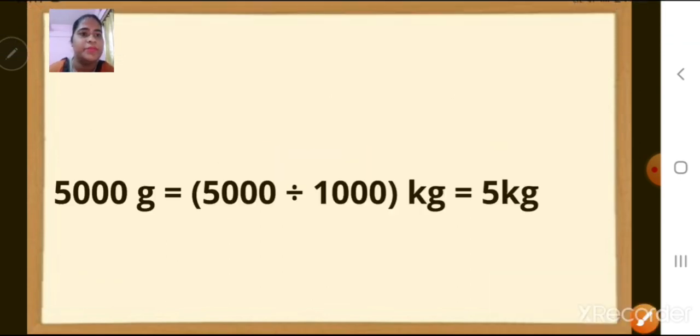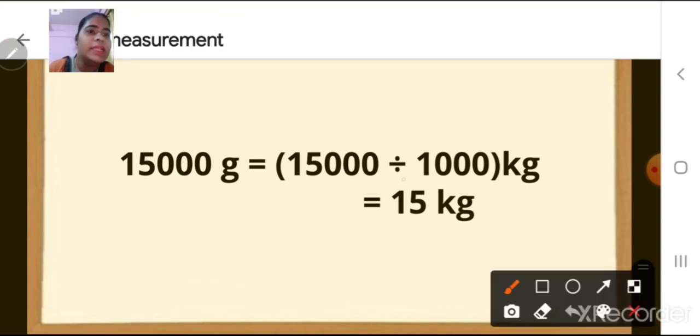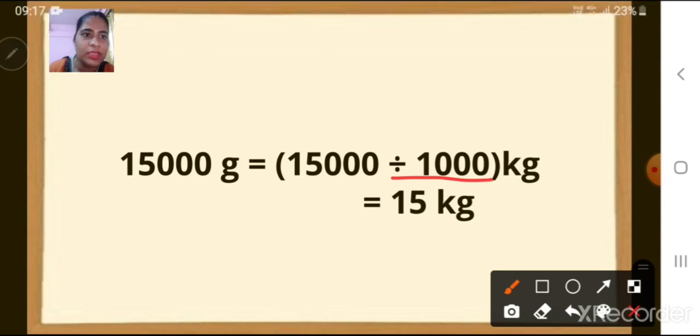See here. Now in the same way, if you want to convert 15,000 grams into kilograms, how will we do? By dividing it by 1,000. So you can just cancel the number of zeros here for division, and we will get 15 divided by 1, which is equal to 15 kg.